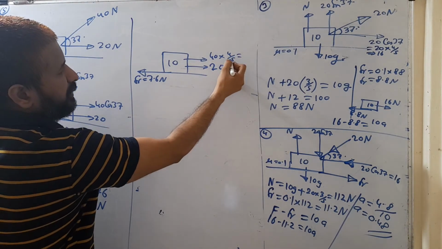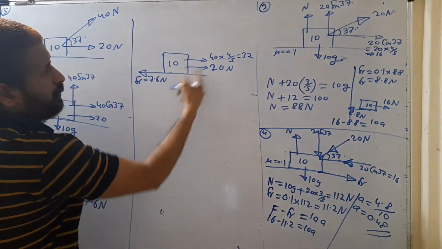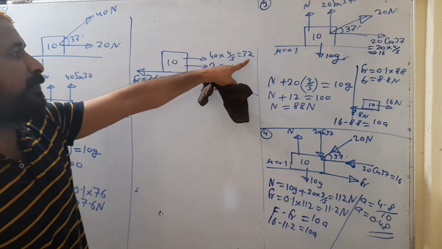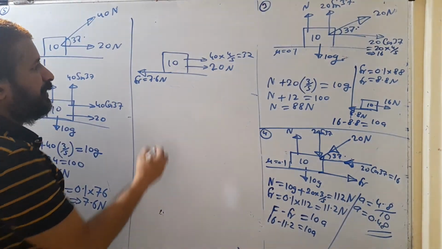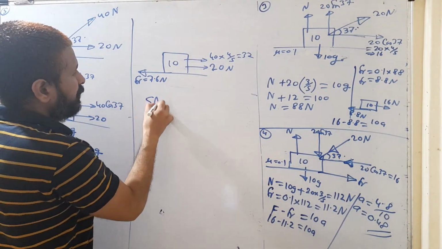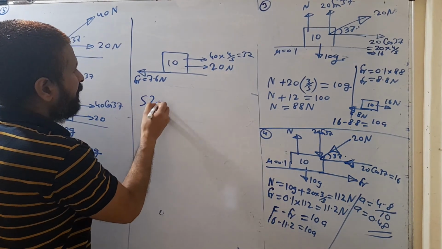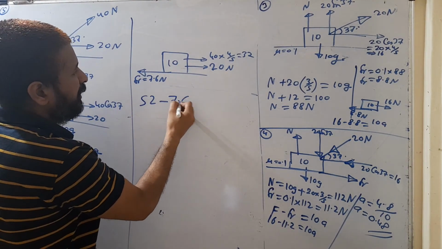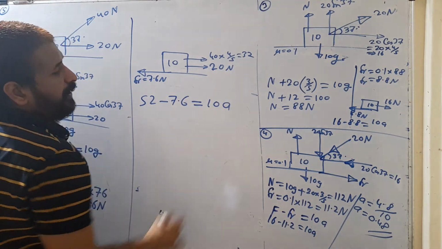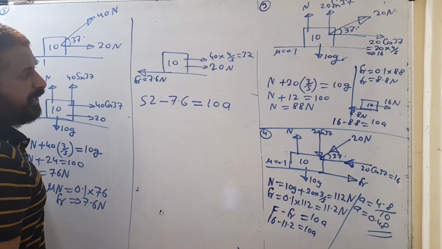So the total forward force is 20 plus 32, that is 52 Newton. So 52 is the forward applied force. 52 minus the frictional force 7.6 is equal to 10 a. Then you will get the acceleration.